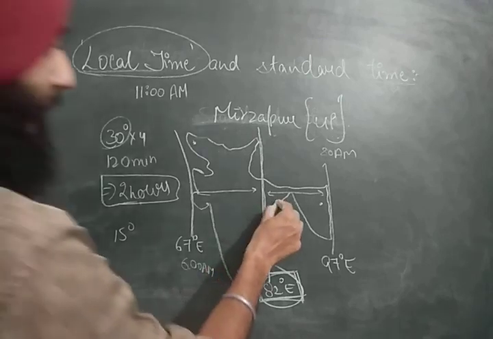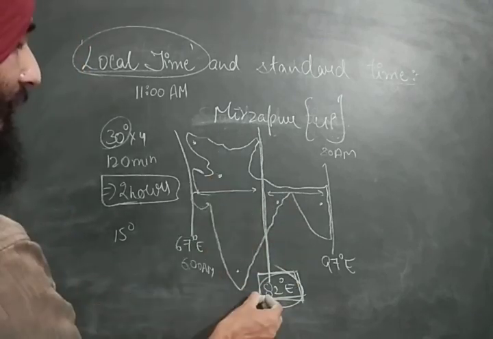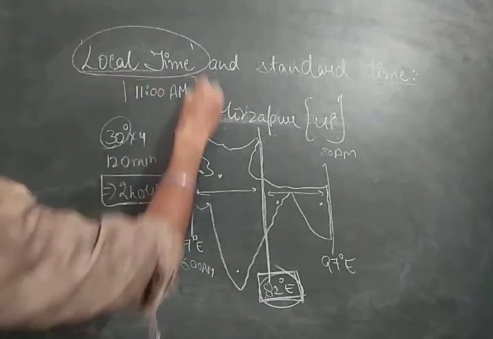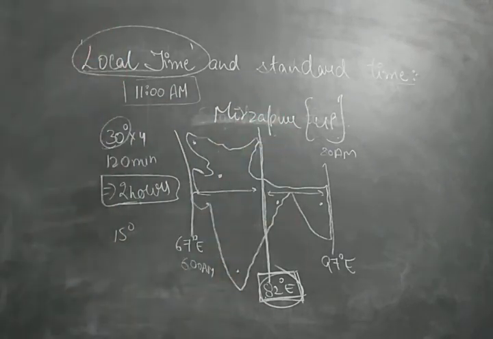The watches of Kolkata are also set according to the standard time. The watches of Delhi are also set according to the standard time. Now, there would be a uniformity throughout the country. This is how we have selected the standard time.